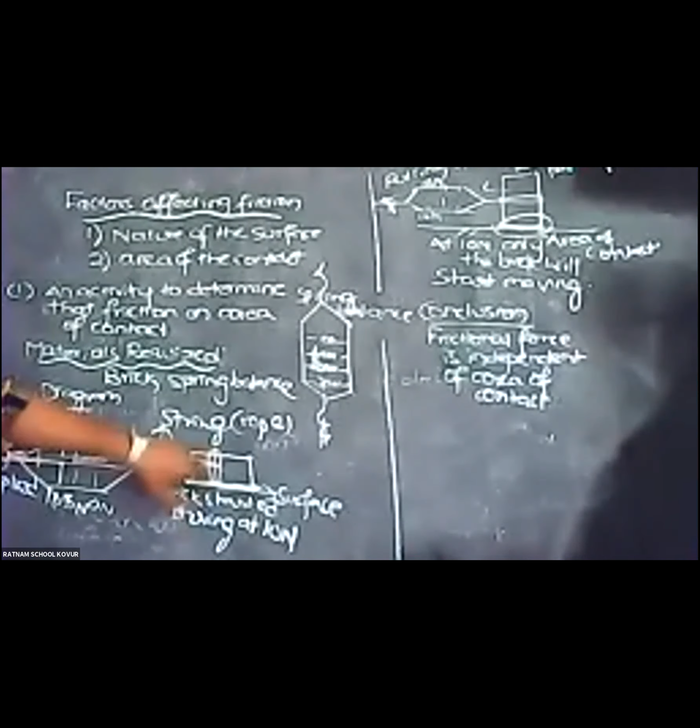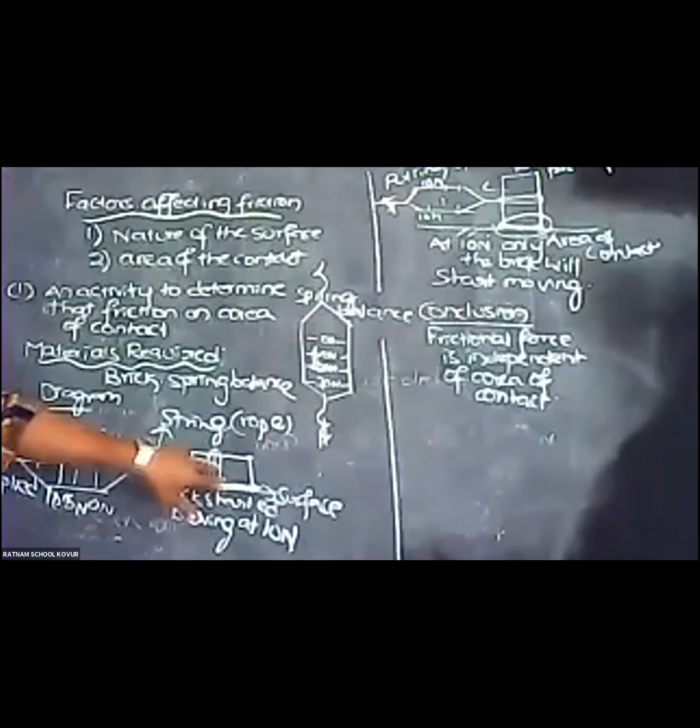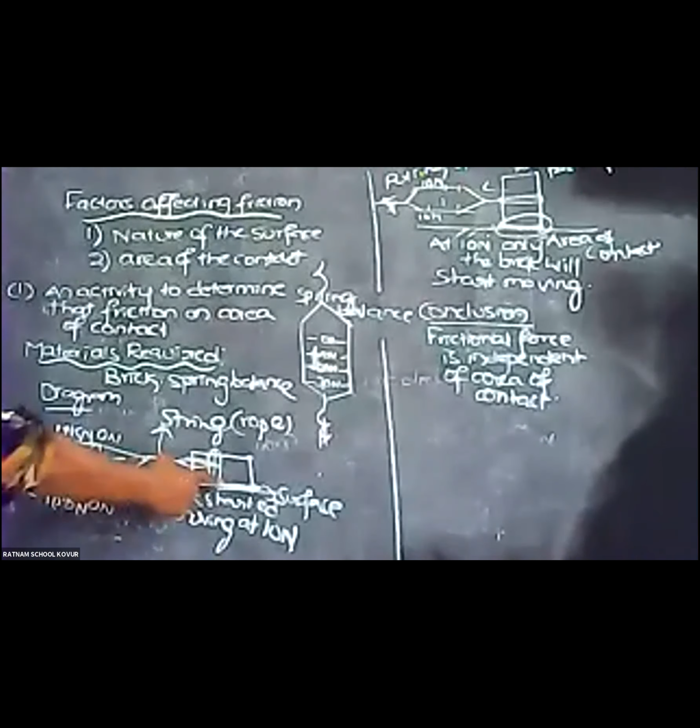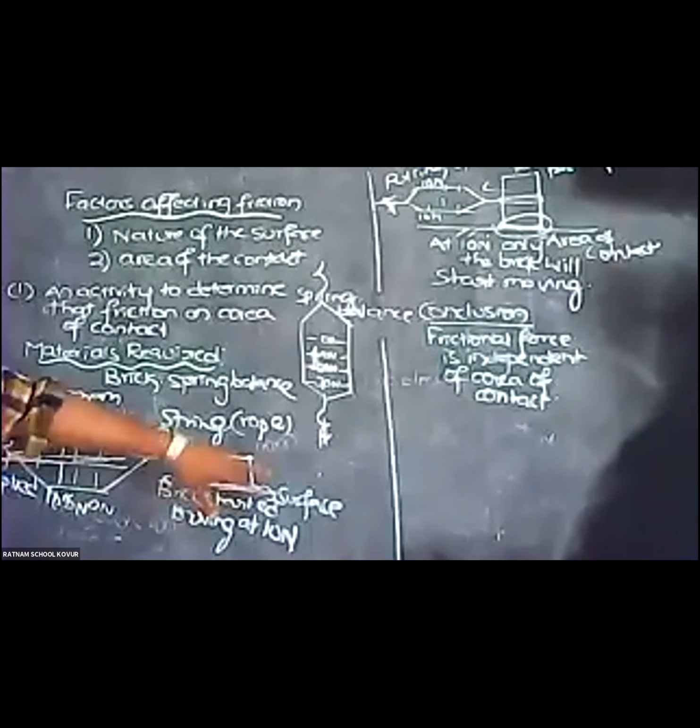We have kept the brick in horizontal position and tied it with a string, and we have tied a spring balance. We use the spring balance so that we can apply the force and note the readings; one pointer will be there. We have assumed that at 10 Newton force, the brick started moving. So the frictional force, whatever we are pulling, is 10 Newton.